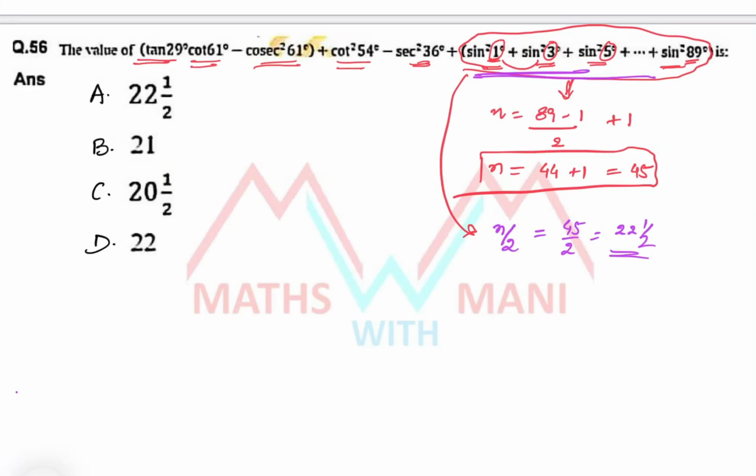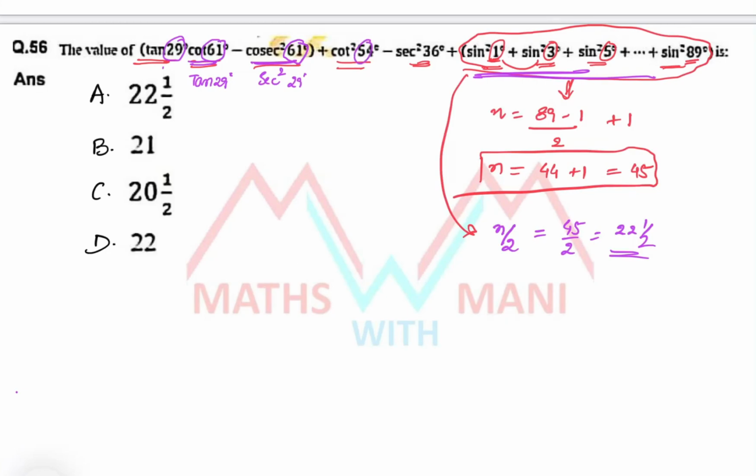But you have other values, tan 29 cot 61. Since 29 and 61 are complementary angles, in place of cot 61 I can write tan 29 degrees. That's why in place of cosec square 61 I can write sec square 29 degrees.